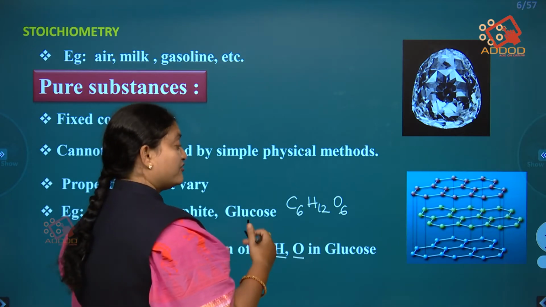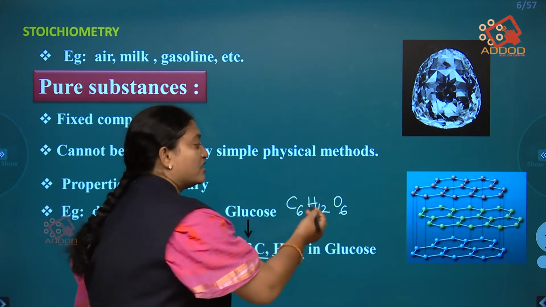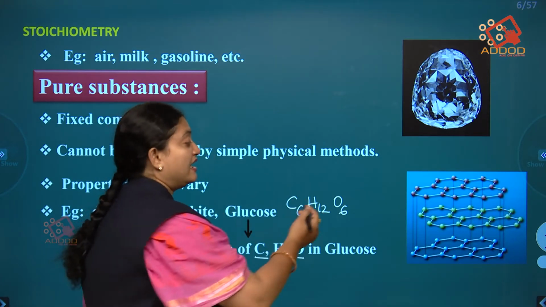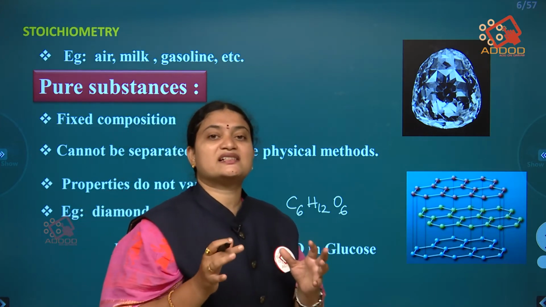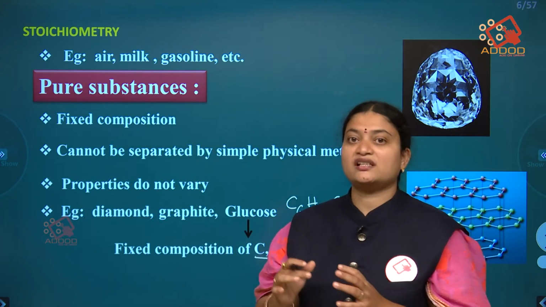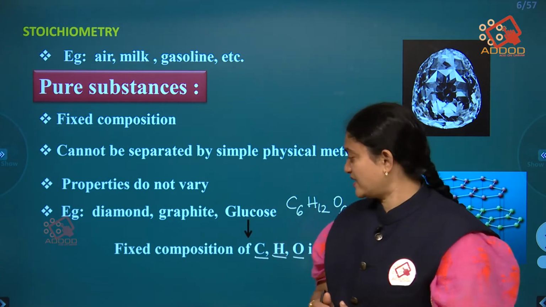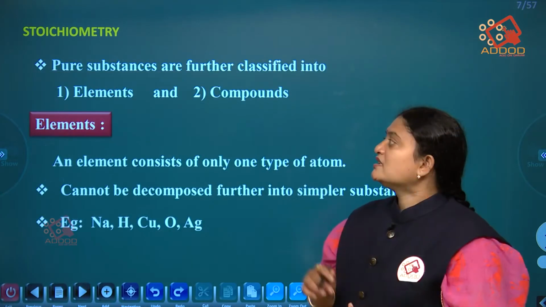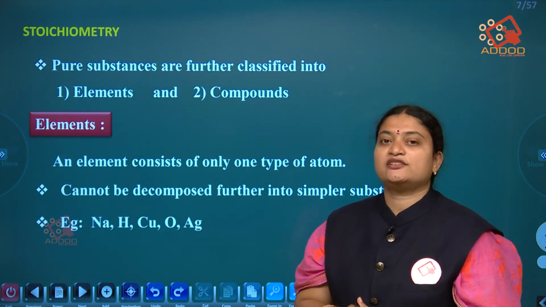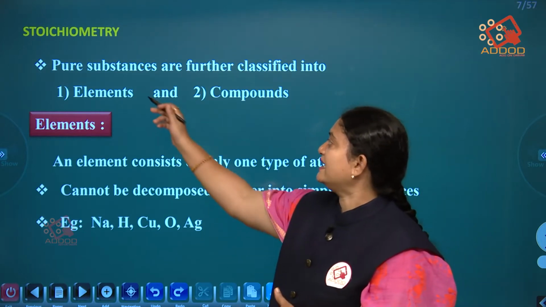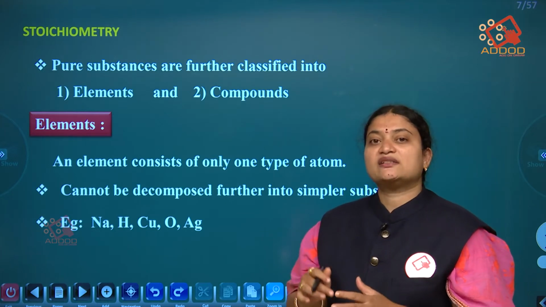Okay, so in the fixed composition here, we can see that we have 6 carbon atoms, 12 hydrogen atoms and 6 oxygen atoms. These are present in a fixed composition, and these are known as pure substances. These pure substances are further classified into two types: elements and compounds. We'll see them one by one.